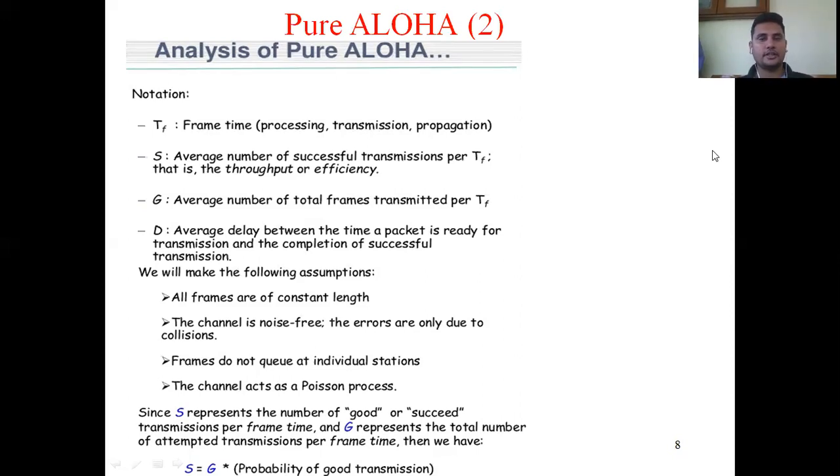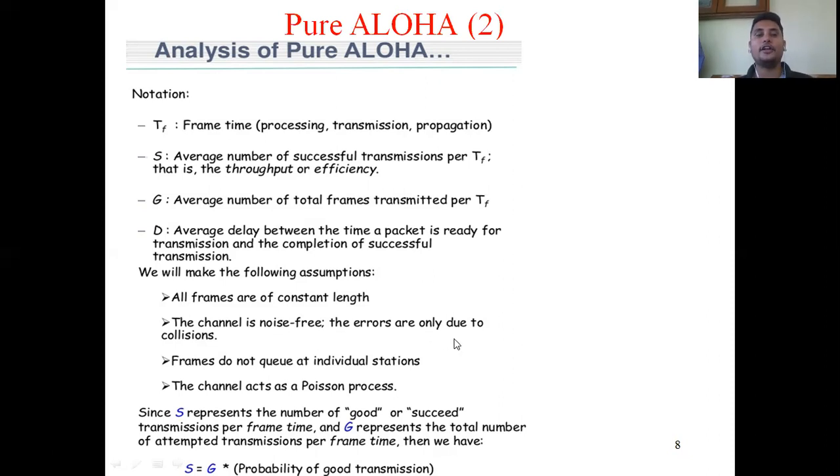The assumptions are: all frames are of constant length. The second assumption is the channel is noise free. Whenever a data frame is delivered, the user finds the channel empty, the channel is free, so the channel is noise free.